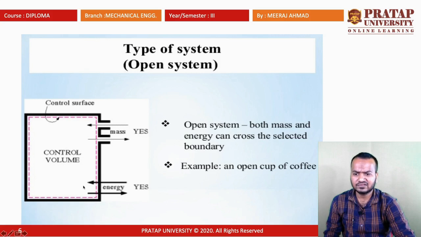So, in the open system, mass can be transferred across the control volume or the boundary, and energy also can be transferred. So both mass and energy can cross the selected boundary, like an open cup of coffee.